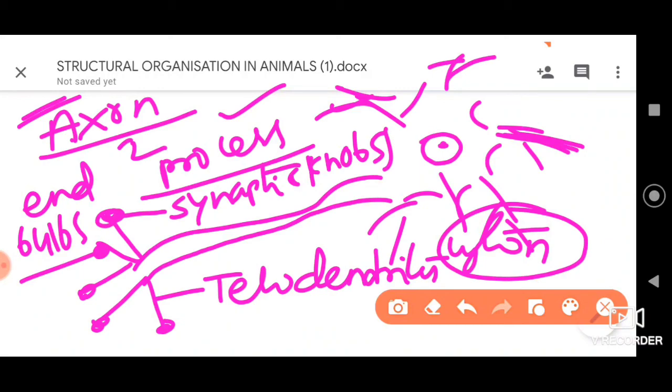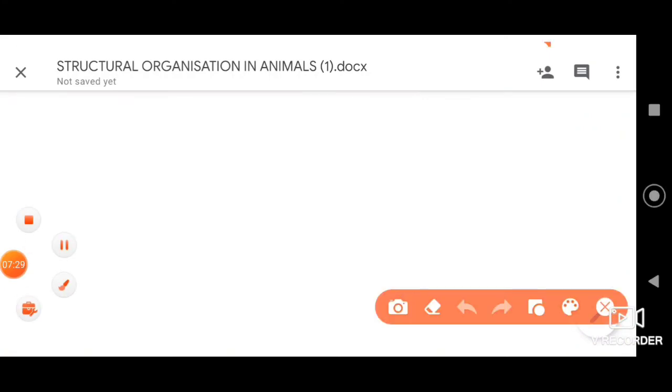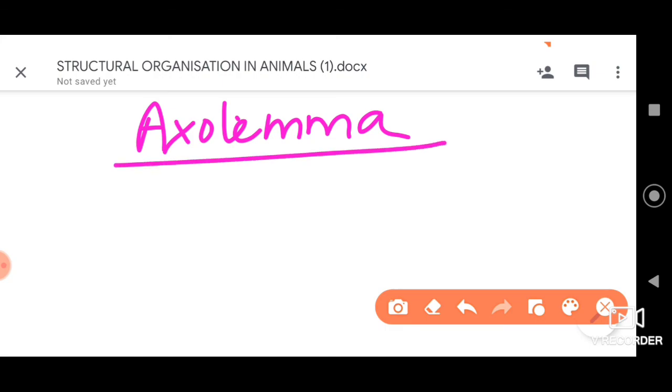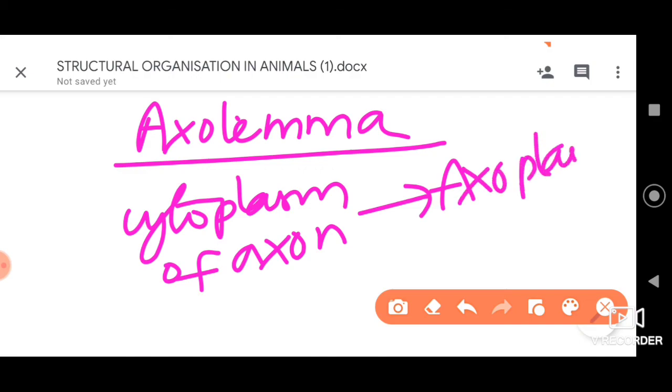And dear students, the axons are covered by a membrane called axolemma, and the cytoplasm of the axon is represented as axoplasm.